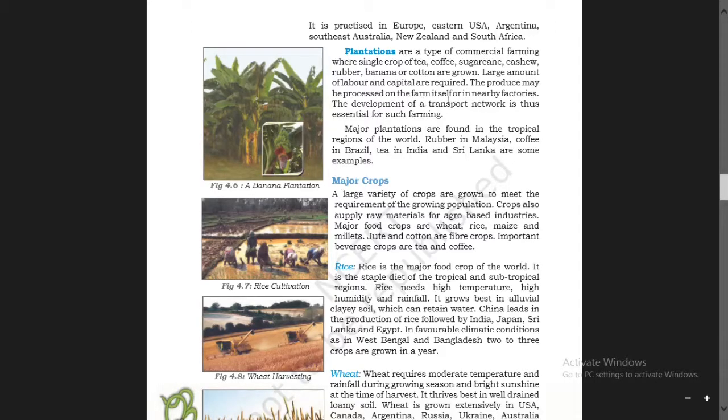The development of a transport network is thus essential for such farming. Underline this one also, okay. See, the development of a good transport network is necessary in order to carry the crops from the farm. These are essential for such farming.